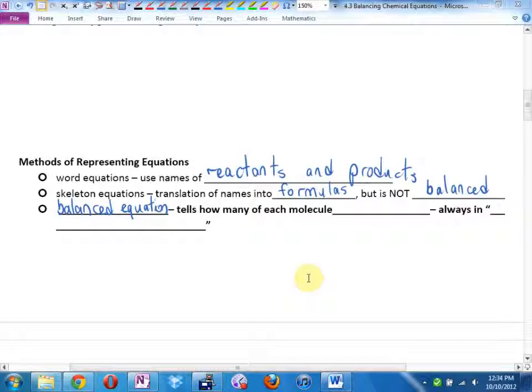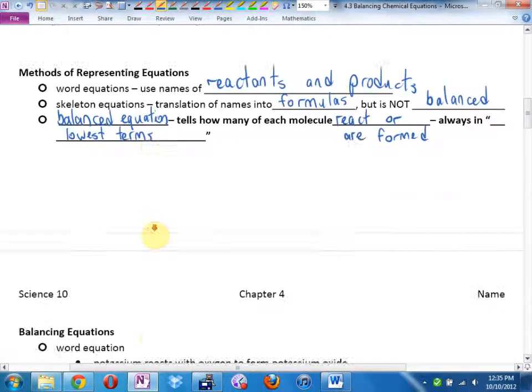The balanced equation. This tells us how many of each molecule react or are formed. And we always write this one in lowest terms if we can, looking at the coefficients. Sounds confusing. We're going to practice this. Next page over.